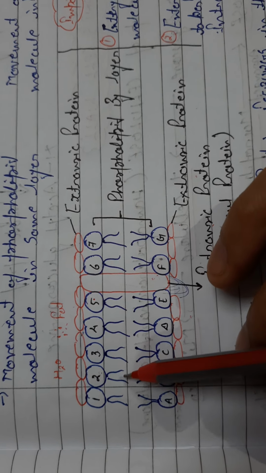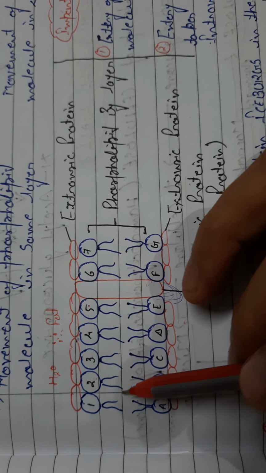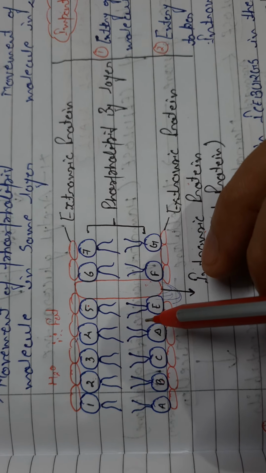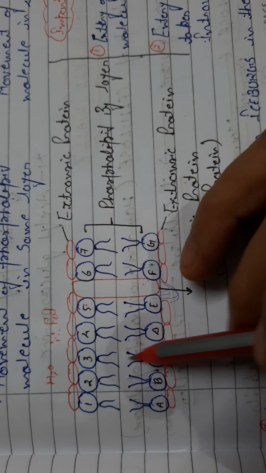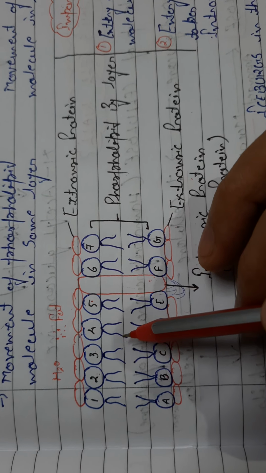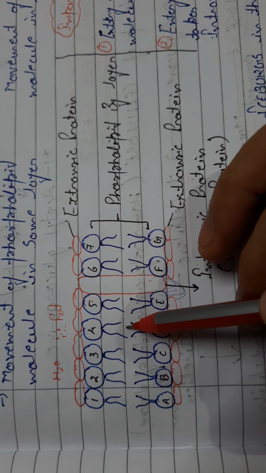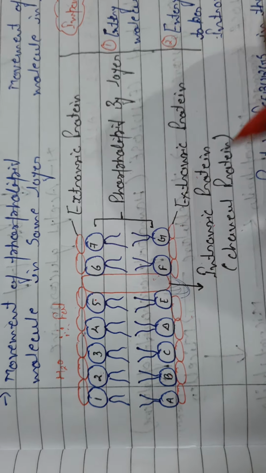Because we know that all types of fatty acid tail-like structures are hydrophobic, and hydrophobic means they are water repellent. That means they will not let water go inside from this portion. Clear? So to solve this type of problem, here we have a specific protein which is